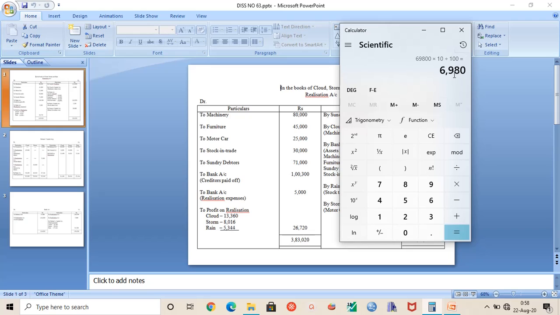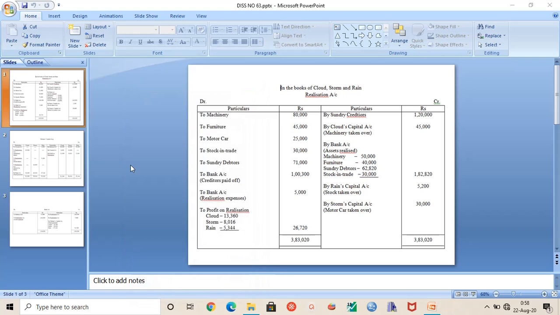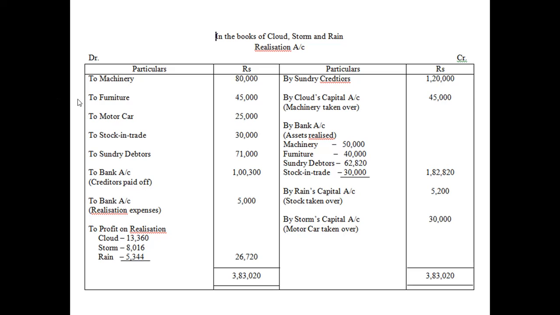So first of all, your debtors were 71,000, out of which 1200 was bad debts. Now we calculated that 6980 is the cash discount. The remaining amount is 62,820. So this is how the debtors are realized, for the amount of 62,820.